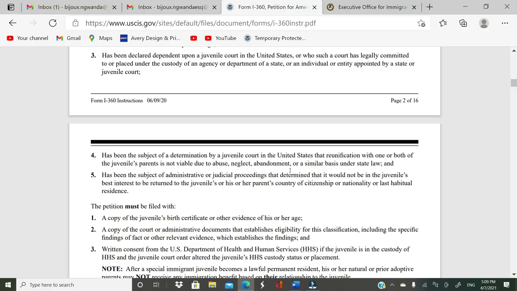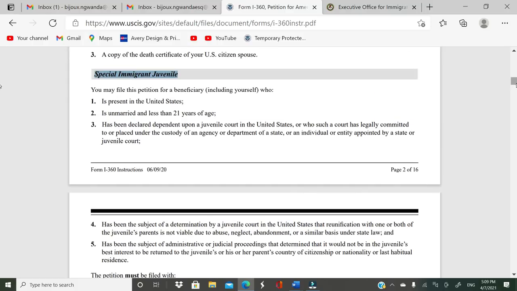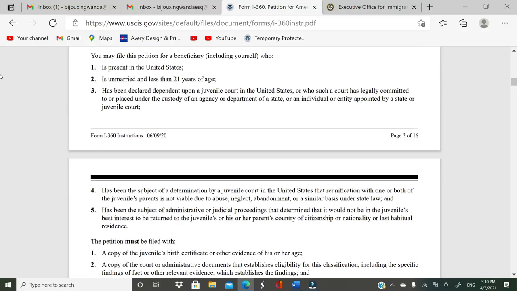Okay, this really applies a lot to, remember, people who actually get in the US prior to turning 21, and younger people who come to the US prior to turning 21 and without parents, and finally they get a court order declaring themselves dependent, and placed under the custody of some type of agency or Department of State.